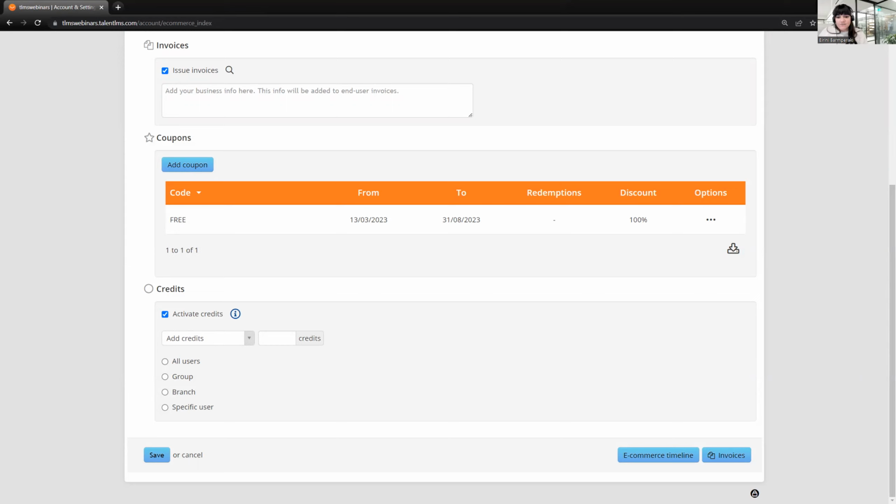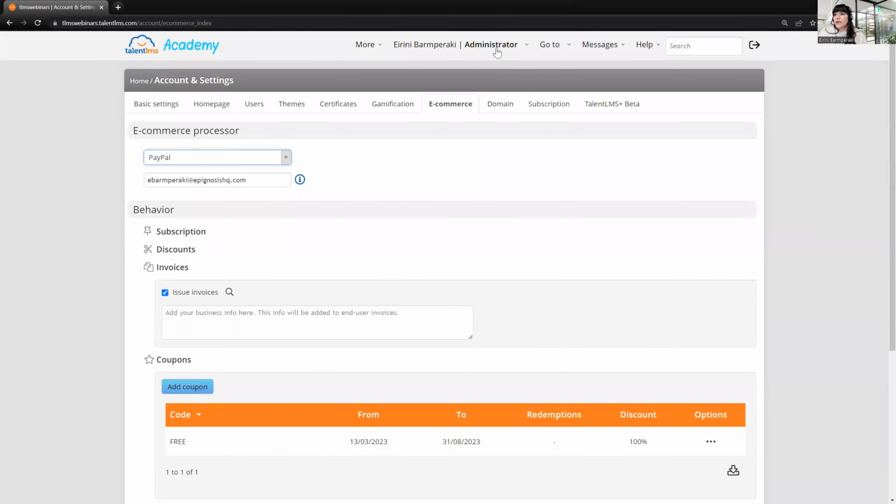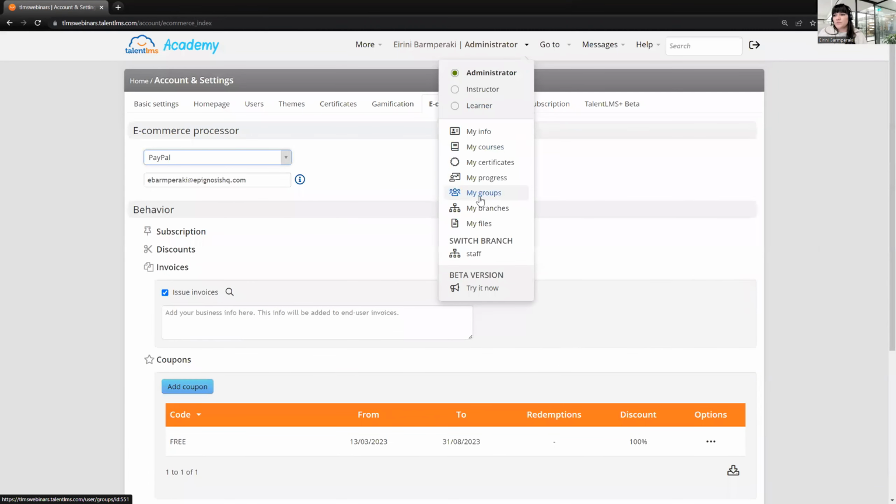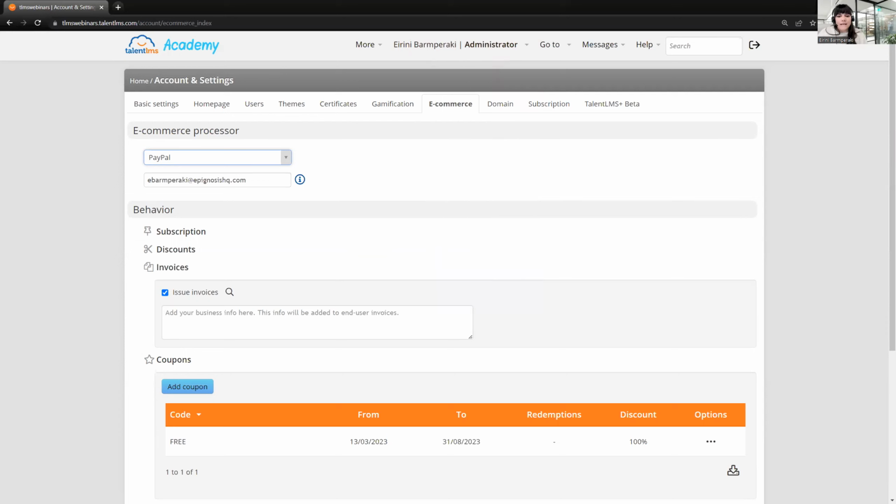Well, yes, they can see my groups from the drop-down menu on their name. So if you hover here, we have this option, my groups. So if they click on that, they can see the groups, but this will not really make any difference to them if they see this information. They focus on the courses. Just make sure to name the groups in a way that is reasonable for them if they see. Let's see what other questions we have.